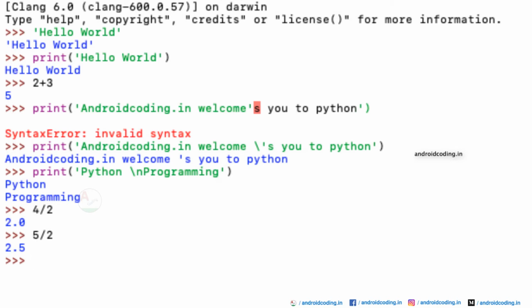For example, when you divide 5 by 2, we just want the output to be 2. That's all. We don't want the values after the decimal point, for which we can just provide the symbol twice. The forward slash indicates divide, and when you provide the symbol twice, now you will be getting just the 2 value.